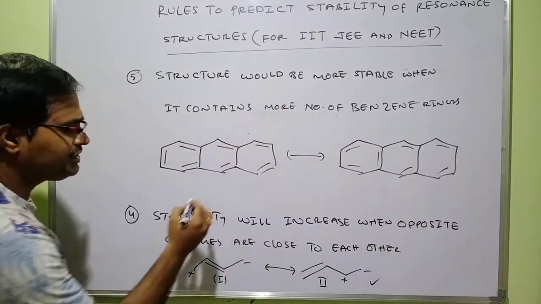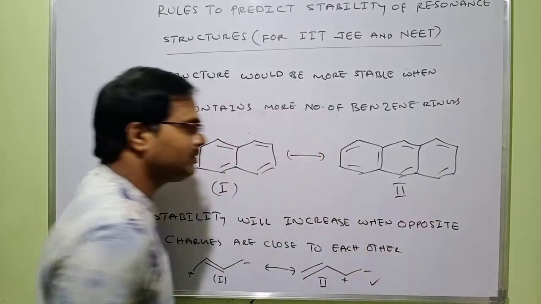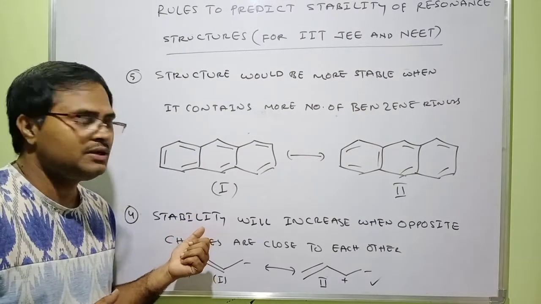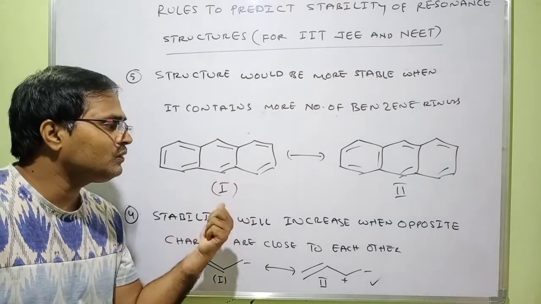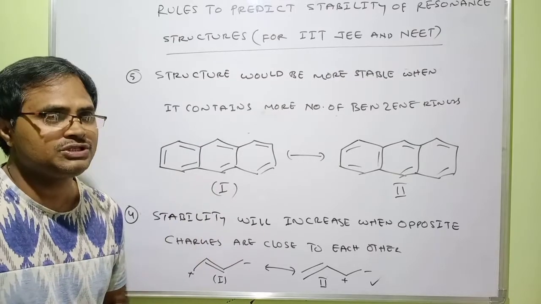Yeah. So this is labeled as 1. This is labeled as 2. Both look the same. The molecule name is anthracene. For anthracene, I have written only 2 resonance structures on the board. Among these 2, which is more stable?